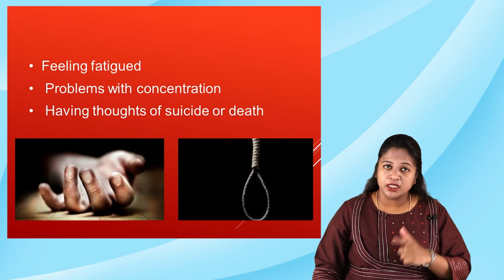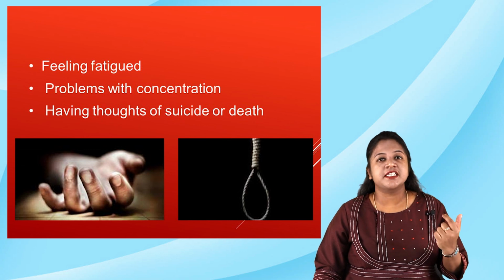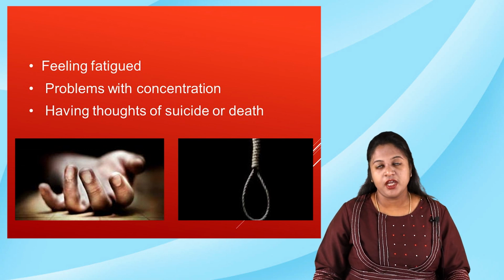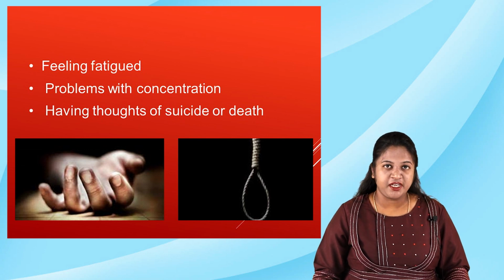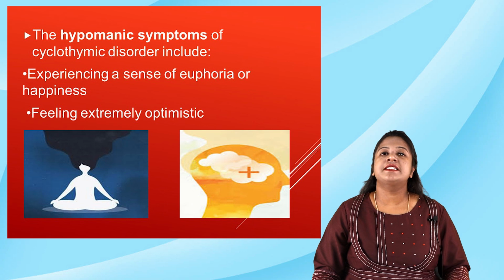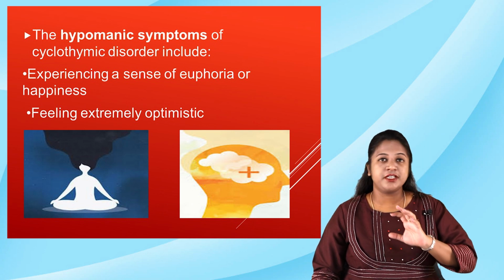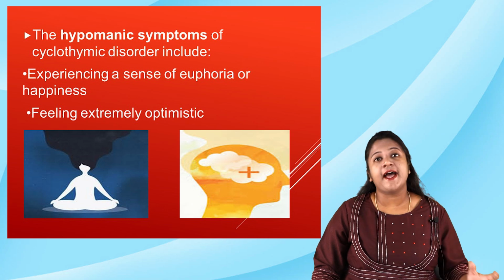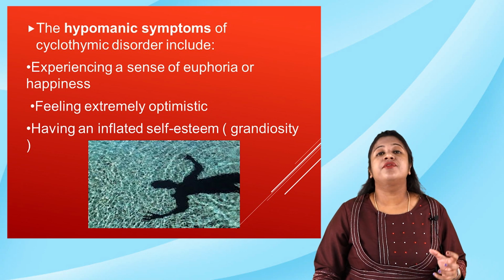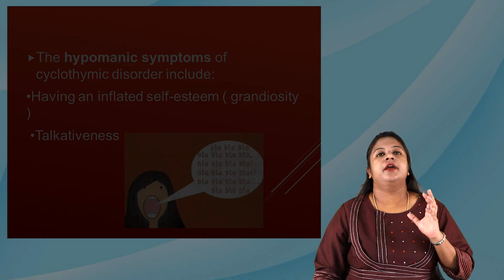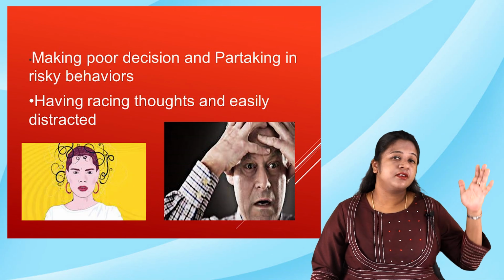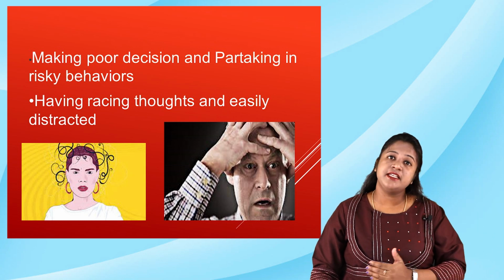If the person is having the mild form of elevation, or we can say the hypomanic condition, then what are the symptoms that he will experience? He will experience a sense of euphoria or happiness. He feels extremely optimistic, with positivity in all aspects. He will have an inflated self-esteem or feeling of grandiosity, and over-talkativeness. He makes very poor decisions and partakes in risky activities. He may have racing thoughts, flight of ideas, and he can easily get distracted.